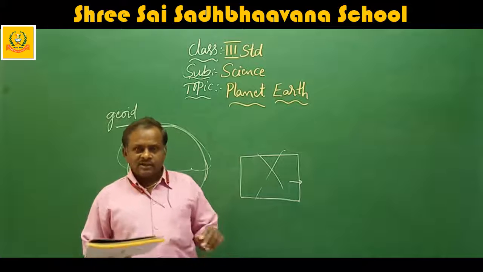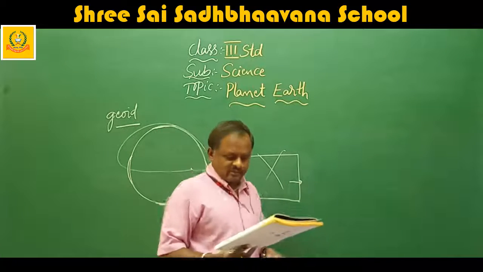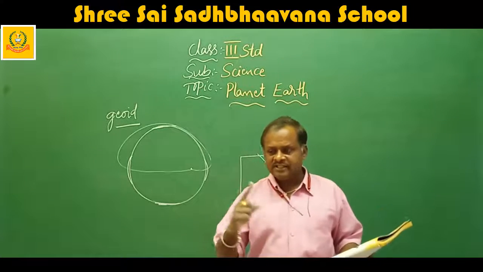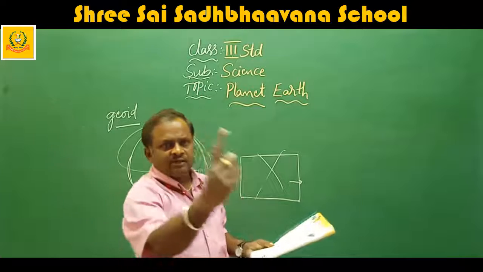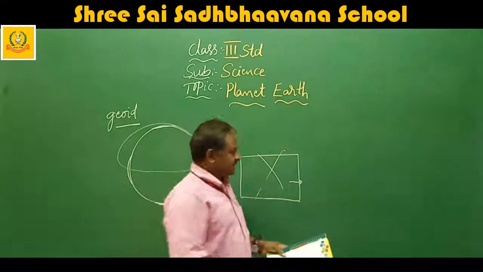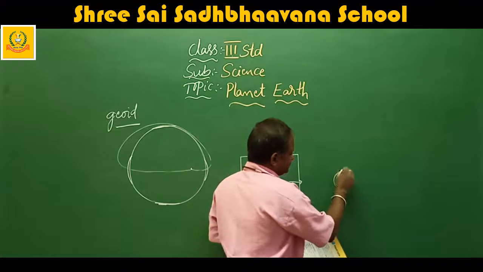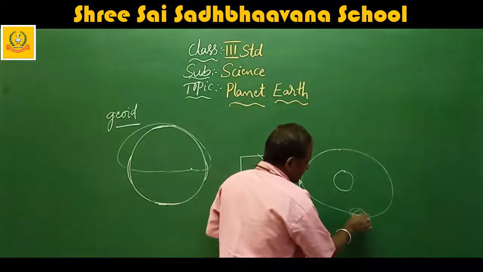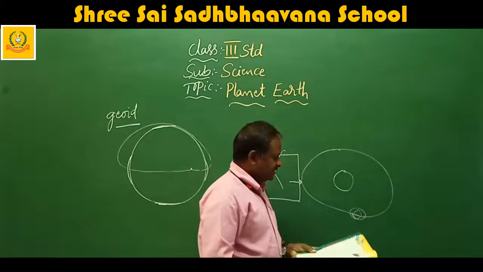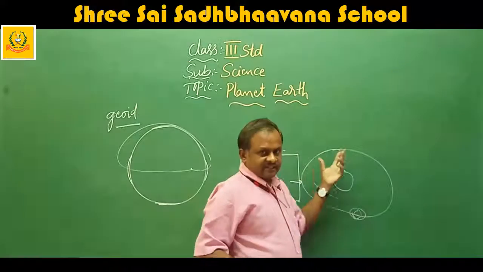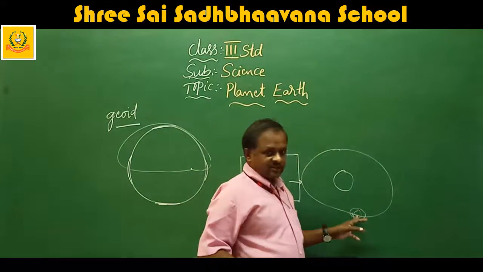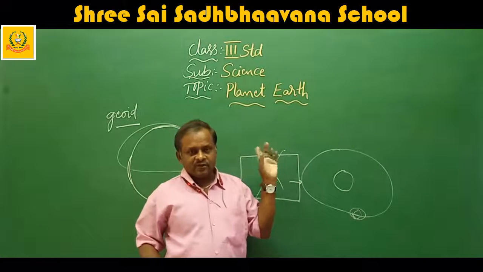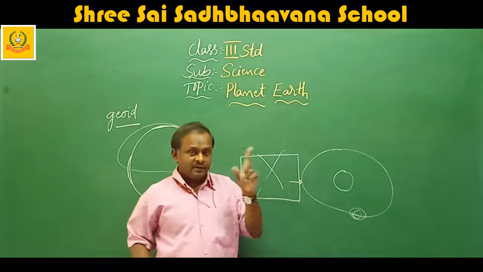What are the movements of the earth? It has two types of movements. The earth rotates on its own axis, as well as moving like this. It also travels around the sun. If the sun is here, it moves in a fixed orbit. It starts here, and moves through the fixed orbit throughout the year. It will take 1 year to go from the starting point back to the same point. That means one round around the sun takes 365 1/4 days.